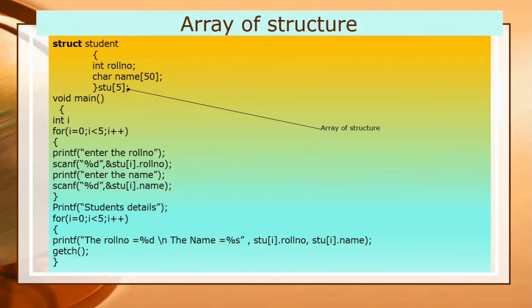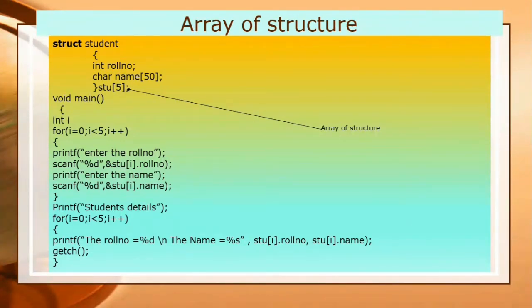block. Then again i becomes 1 because of i++, and it will check whether the condition is true. Again it will prompt the message, the user has to enter the roll number and the name, then again i becomes 2, and like that it will execute until the condition is true. So after entering the values, when i becomes 5, the loop will exit.